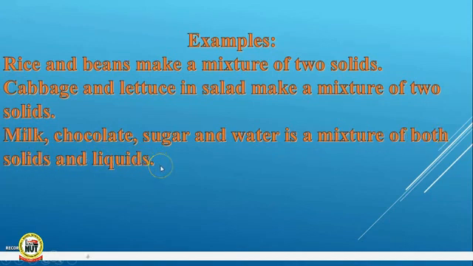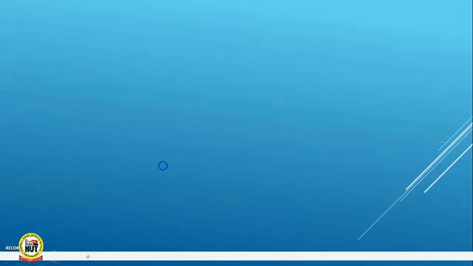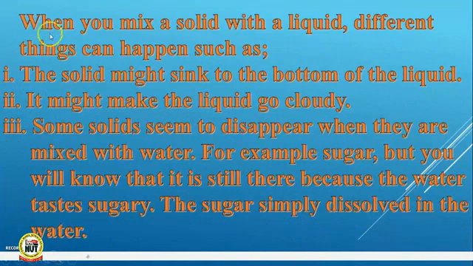Is that okay? Are we good to go? You're listening properly. Let's go. Can we all read it? When you mix a solid with a liquid, different things can happen, and those things are: one, can we all read it?